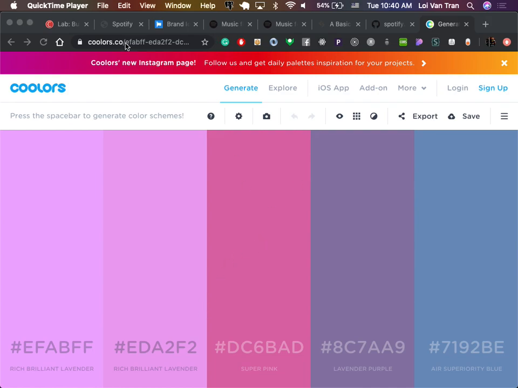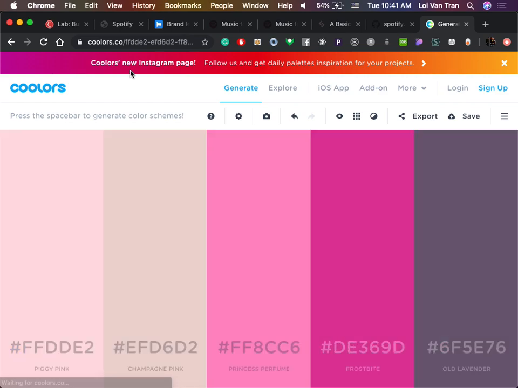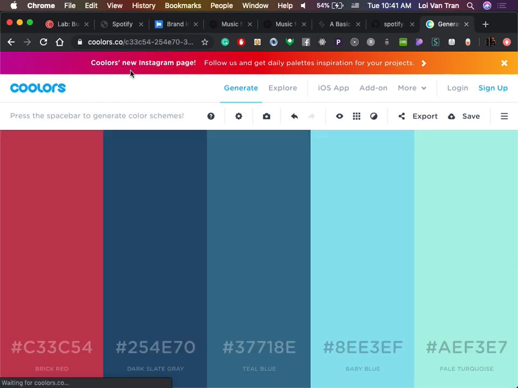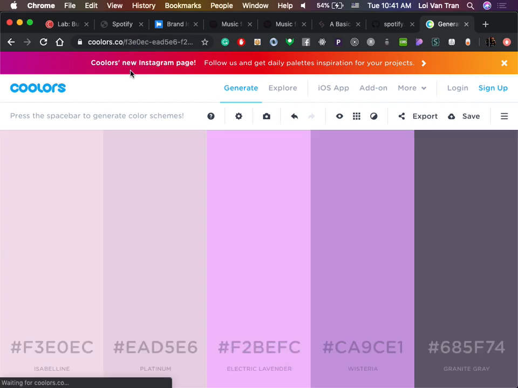Okay, so here's another cool little app. It's called colors.co. You guys go to it, all you gotta do is press the space bar, and it will just automatically generate colors for you, okay? What's important for me, I tell my class all the time, is I don't care what colors you guys choose, just choose some colors to make it look beautiful. Make it look kind of decent. And it's going to be difficult to pick the colors that look good together, so use some tools that will do that for you, right? They always pick colors that complement each other on the color spectrum.